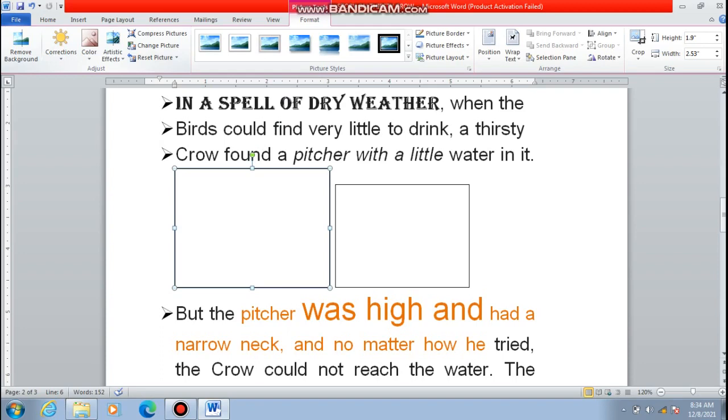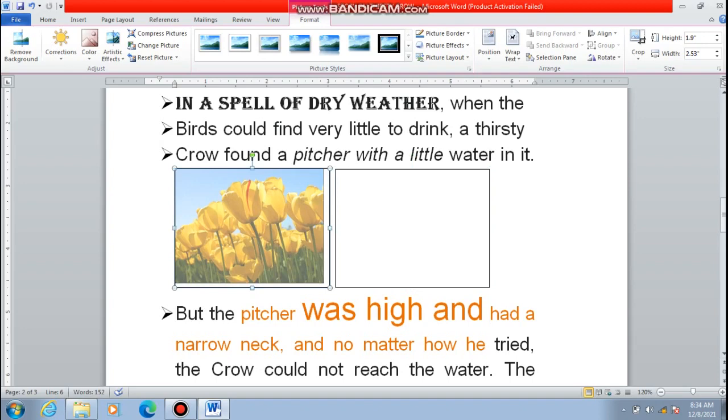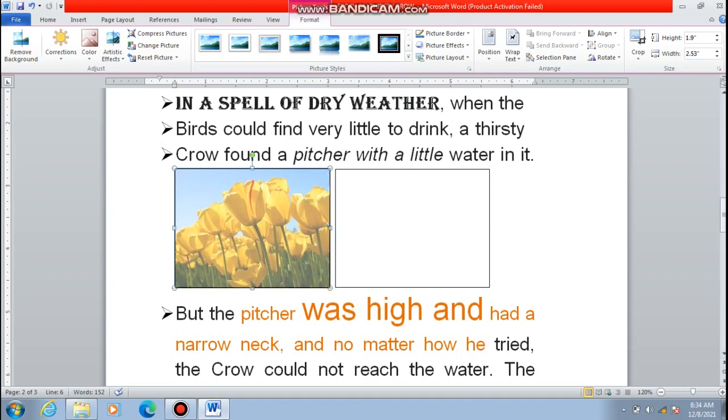Suppose this is a picture of a flower, as we all can see. This is a picture of a tulip. So I'm increasing its size. This is a picture of a flower, and here we also have a picture which is not visible. So you want to write tulip below this picture.